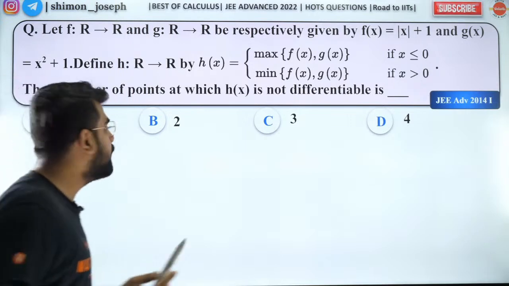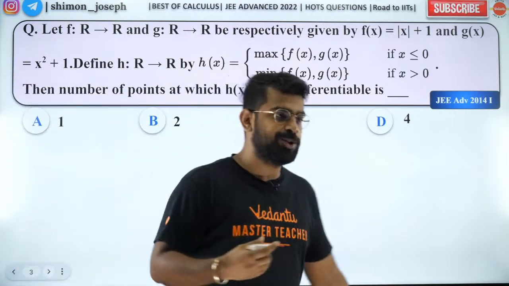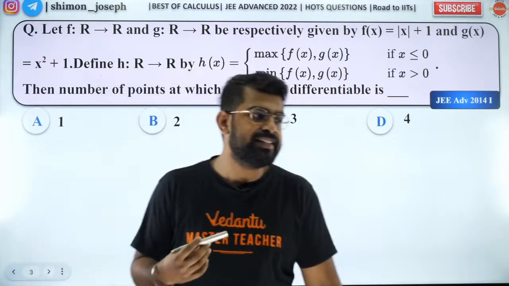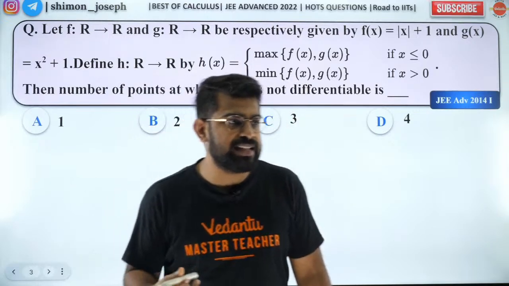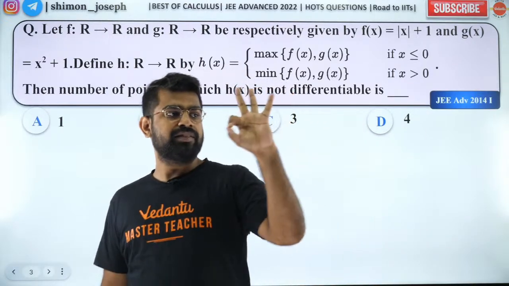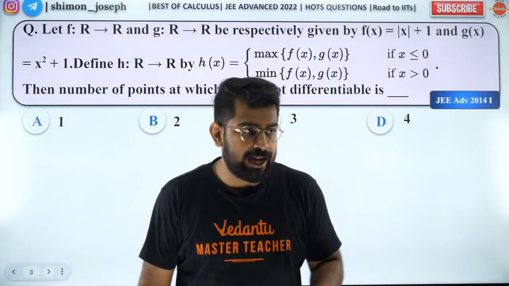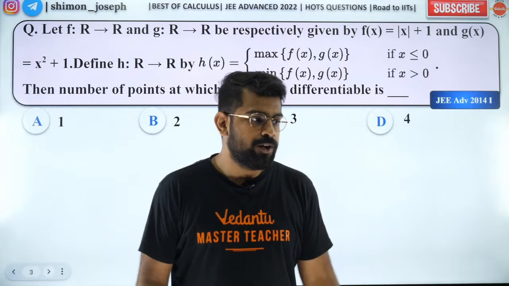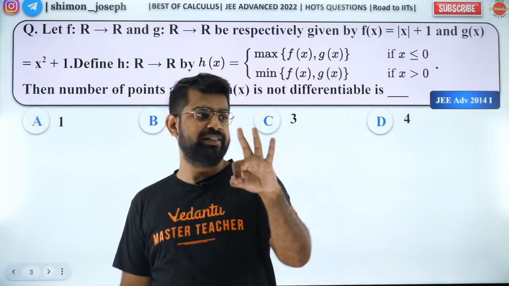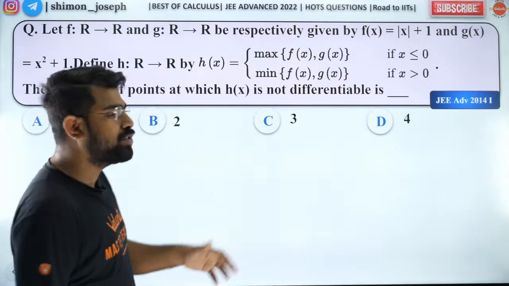Okay, so people, let's try to solve this question. So this is a nice question. I think the answer is not A. I think the answer is 3. How many of you got 3? Nobody got 3, I think. So I think nobody is right. Okay, so the answer is option C, 3, I guess. So I will solve it for you.